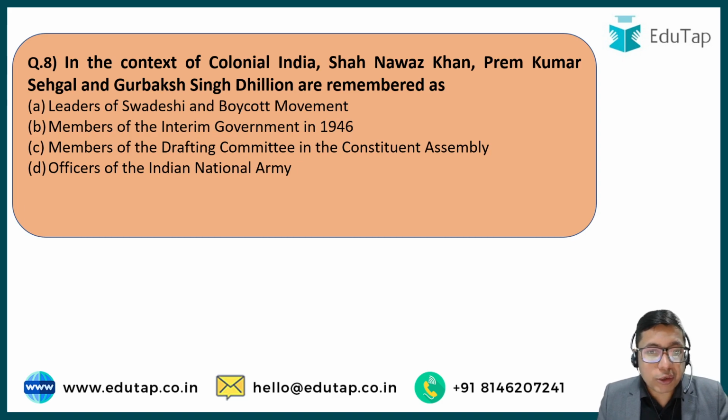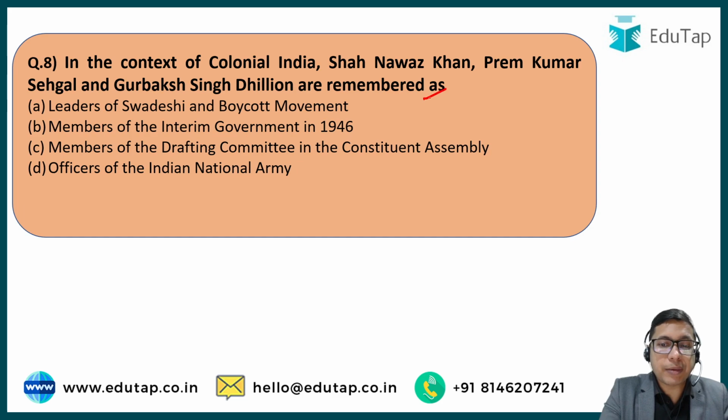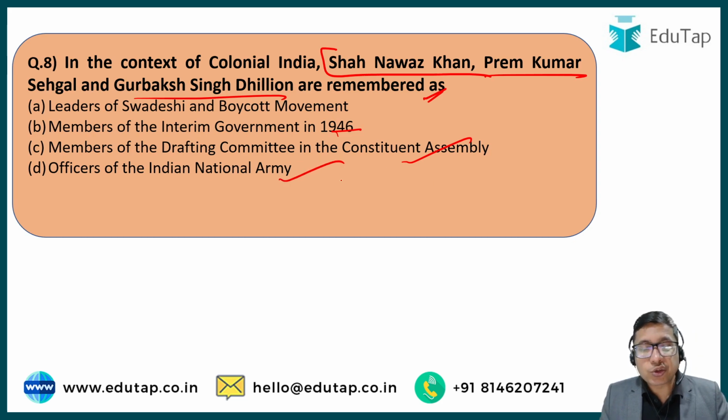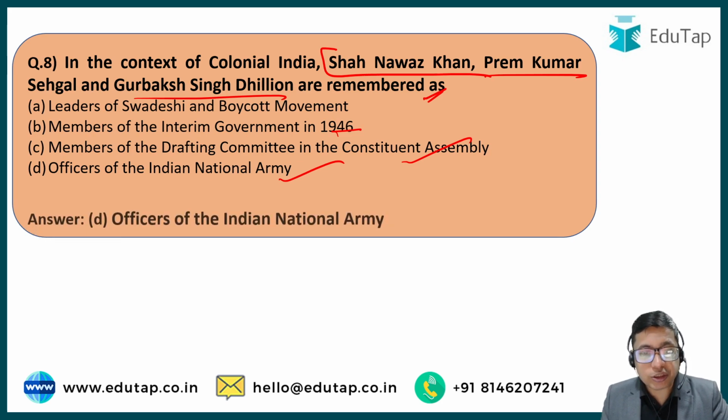In the context of colonial India, Shahnawaz Khan, Premkumar Sehgal, and Gurbaksh Singh Dhillon are remembered as option A, leaders of the Swadeshi and boycott movement, or option B, members of the interim government in 1946, option C, members of the drafting committee in the Constituent Assembly, or option D, officers of the Indian National Army. So these three people, Shahnawaz Khan, Premkumar Sehgal, and Gurbaksh Singh Dhillon, are associated with the Indian National Army.